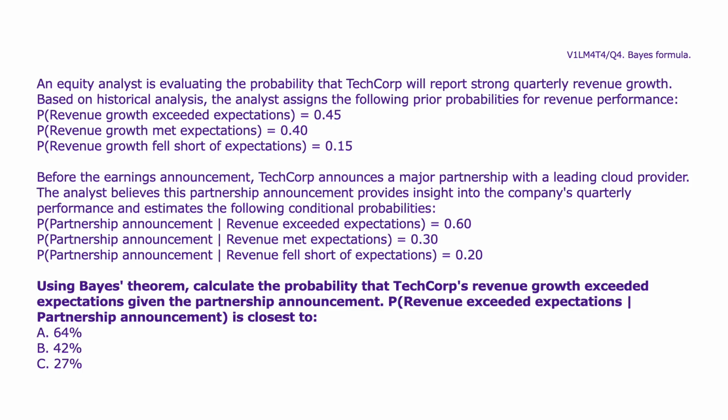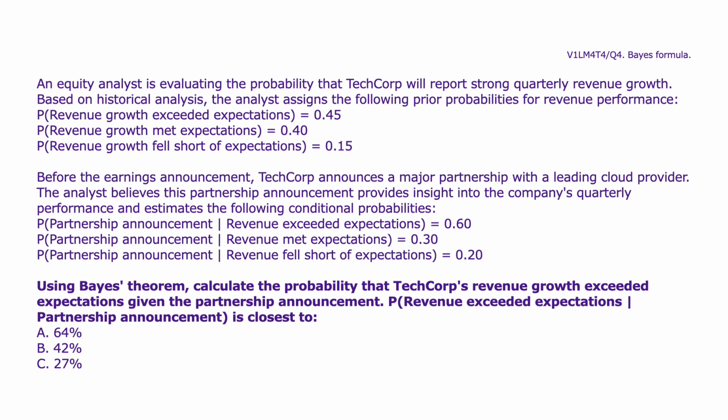An equity analyst is evaluating the probability that Tech Corp will report strong quarterly revenue growth. Based on historical analysis, the analyst assigns the following prior probabilities for revenue performance. P(revenue growth exceeded expectations) equals 0.45. P(met expectations) equals 0.40. P(fell short of expectations) equals 0.15. Before the earnings announcement, Tech Corp announces a major partnership with a leading cloud provider. The analyst believes this announcement provides insight into the company's quarterly performance and estimates the following conditional probabilities.